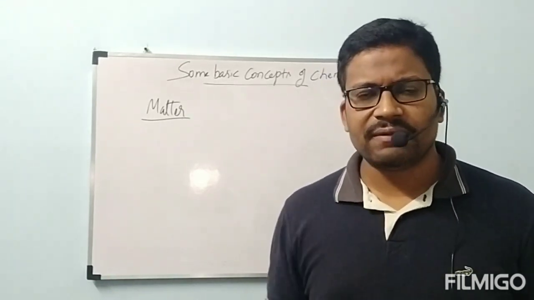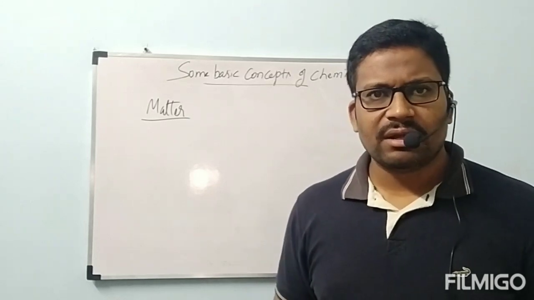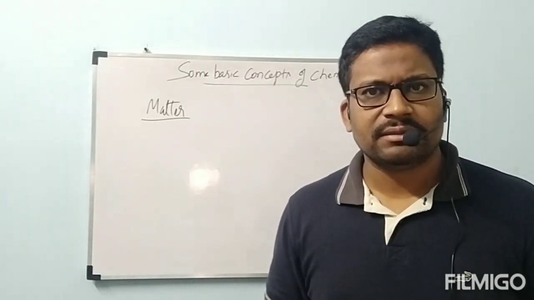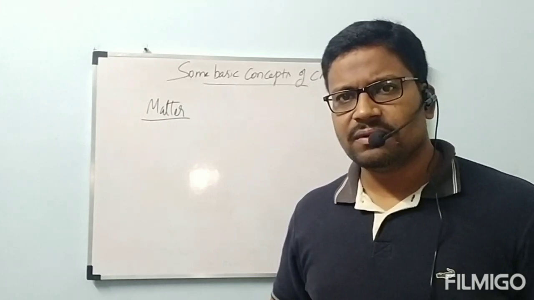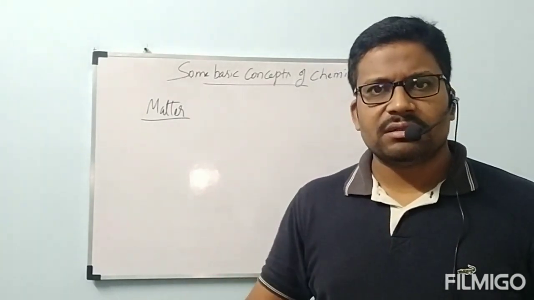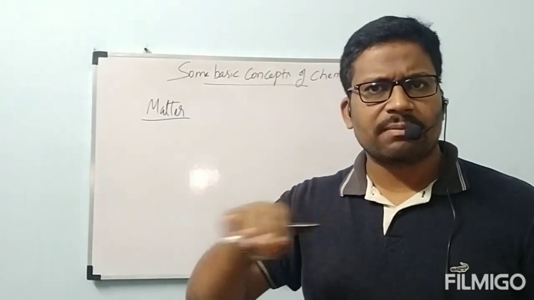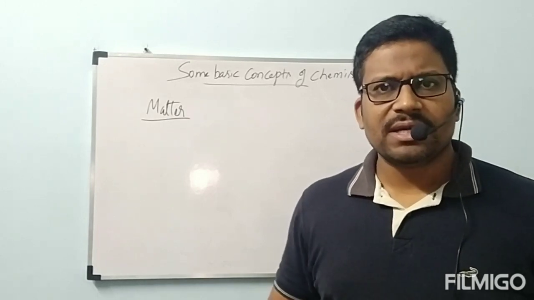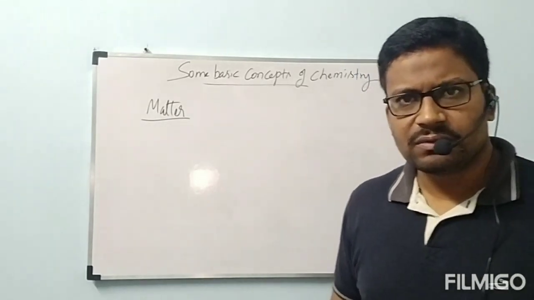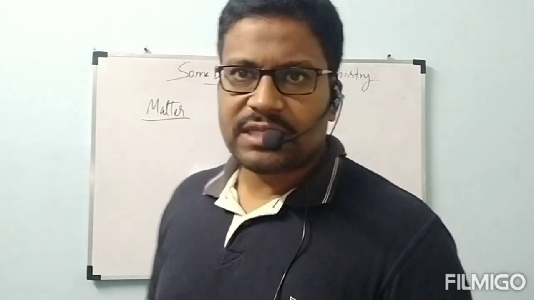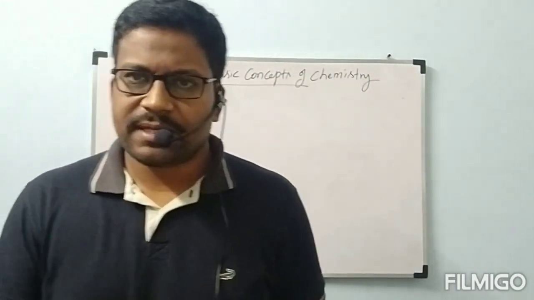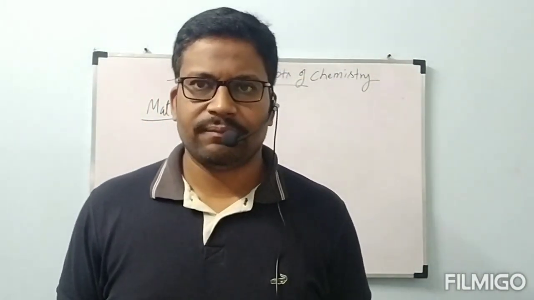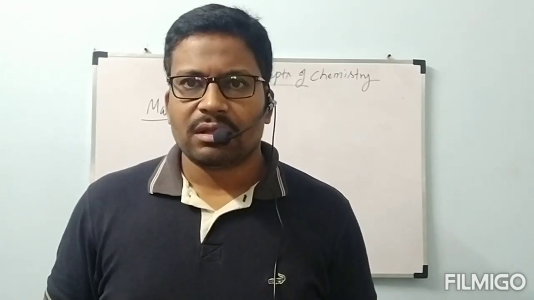Next, any liquid. Let us consider water. Water has some mass. Definitely we know this, it is a general thing. And if you take water in any container, it is going to occupy some volume. So finally, what is the definition of matter? Once again, conclusion: any substance which has mass and occupies space is called matter. This is the definition.